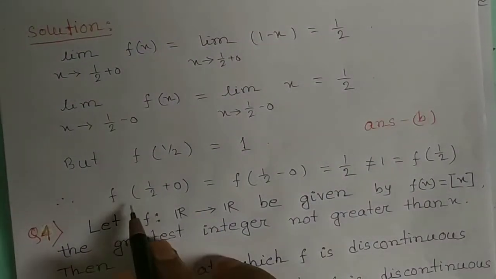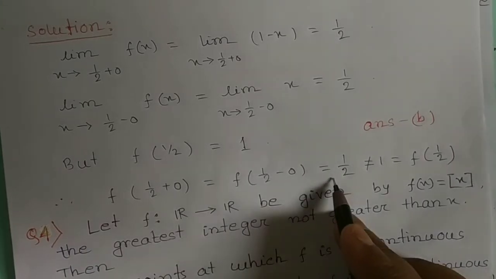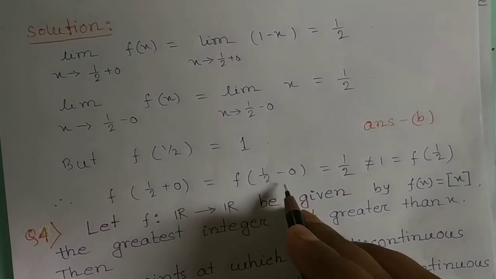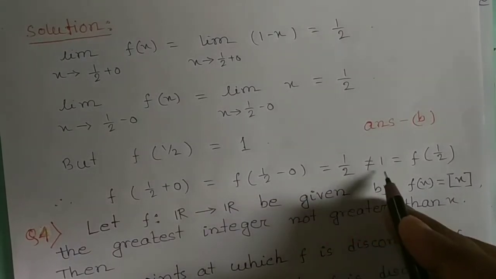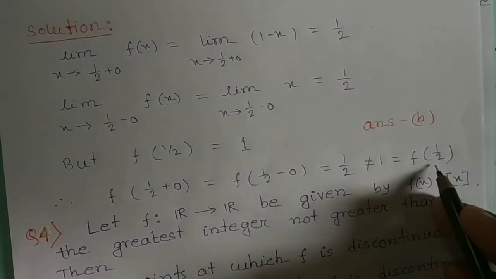Therefore f of half plus 0 equal to f of half minus 0 equal to half, but it is not equal to the functional value at x equal to half.